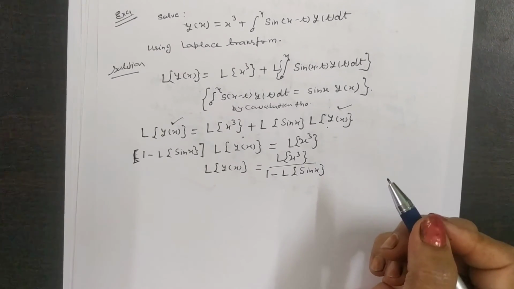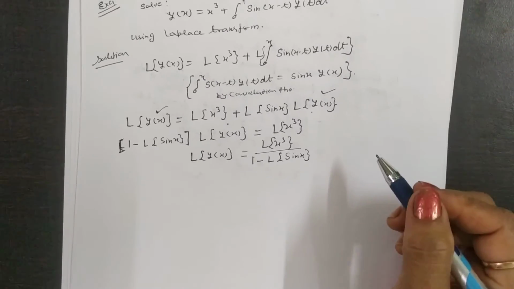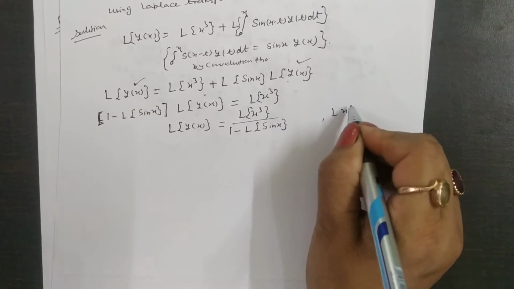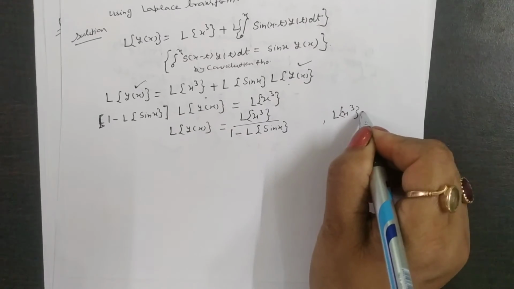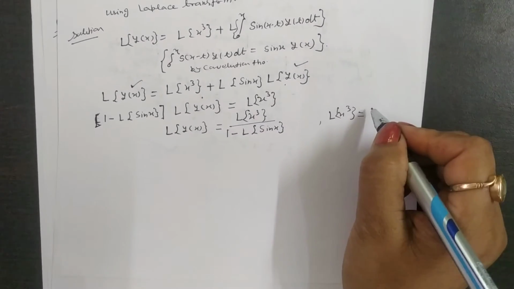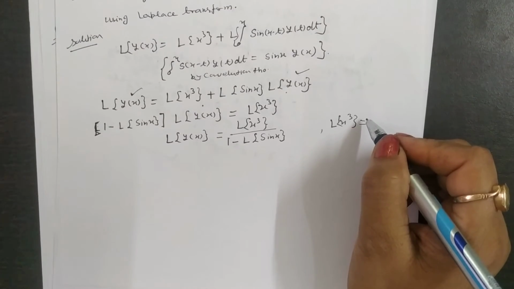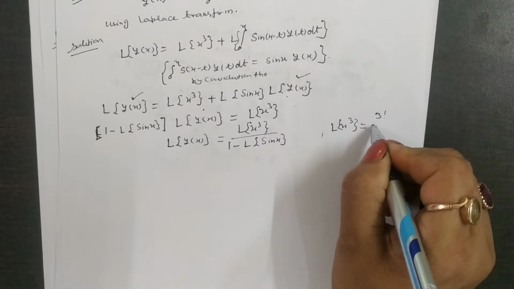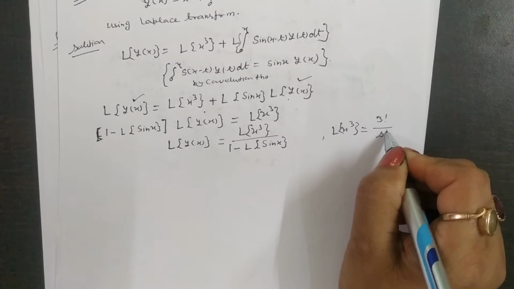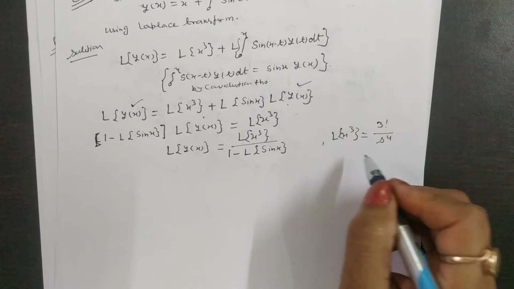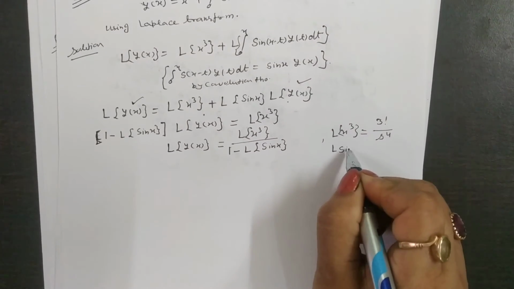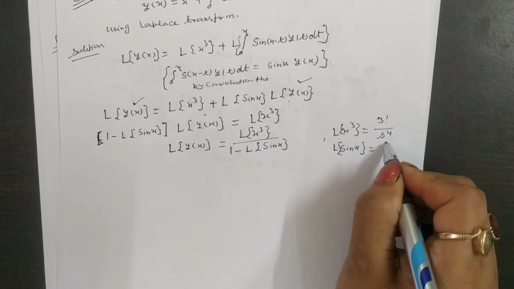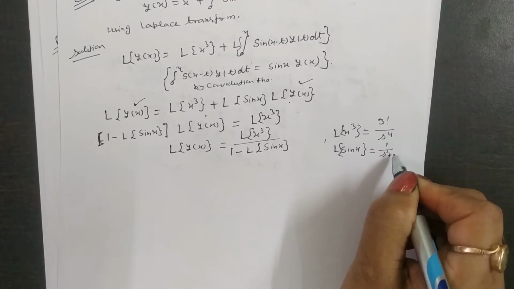And I think you know all the properties of x cubed. Laplace of x cubed is equal to factorial 3 by s to the power 4, and also Laplace of sin x is 1 by s squared plus 1.